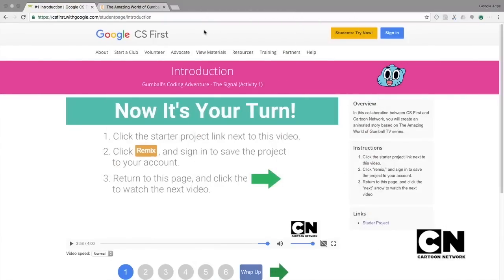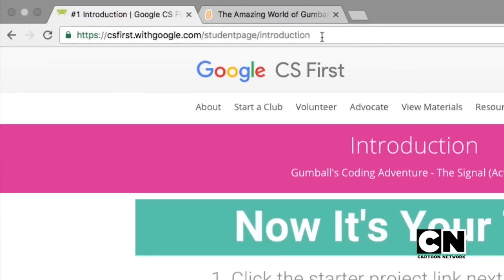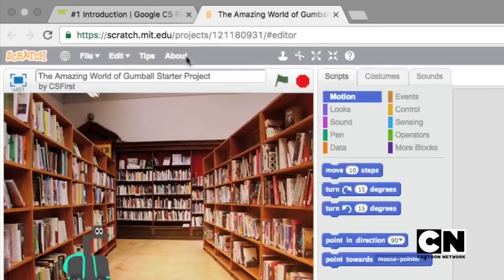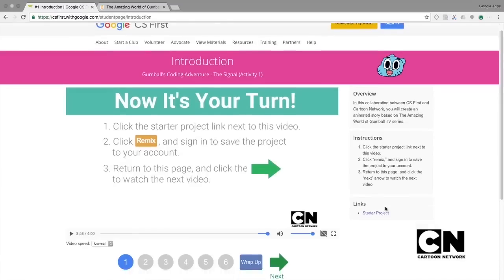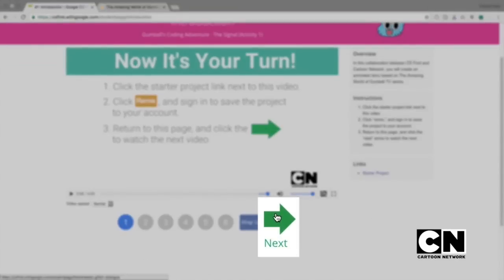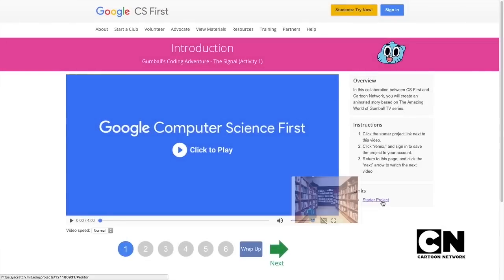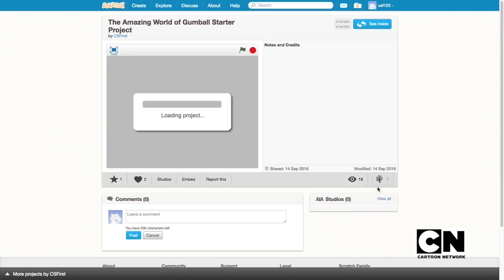You will watch videos on the CS First website to learn how to tell your story using code. Then you will switch tabs to follow the steps described in the video on your own. After you complete the steps, you will return to this tab to watch the next video. You might find it easier to pause the video, complete a step in the other tab, then return to the video. To start, click the link next to this video to open up a project that contains the Amazing World of Gumball's characters.